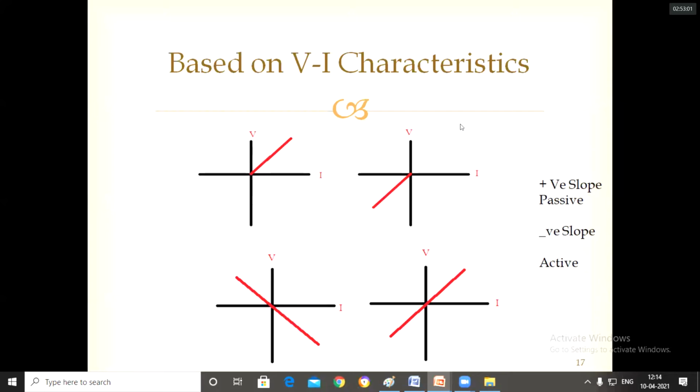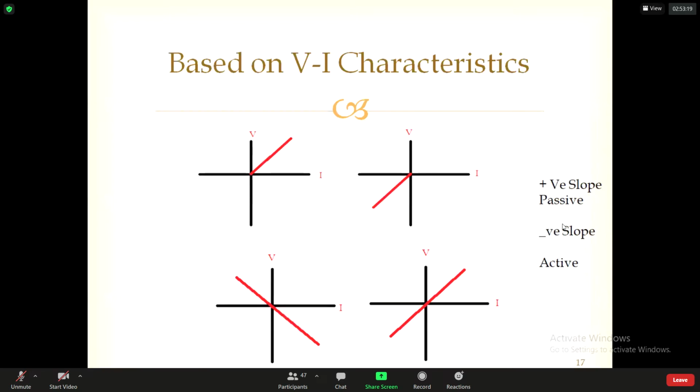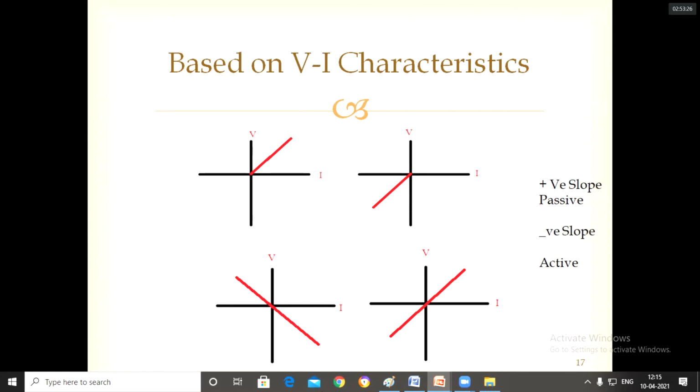Am I clear? An active element is one which gives the energy. At the same time, when the VI characteristic slope is positive, that is a passive element which consumes the energy. Don't confuse: giving means active, receiving means passive. Slope is positive, passive. Slope is negative, active.